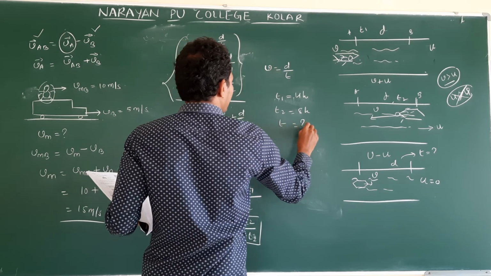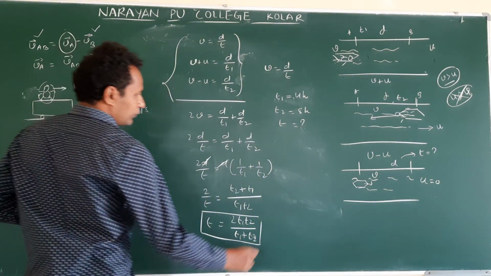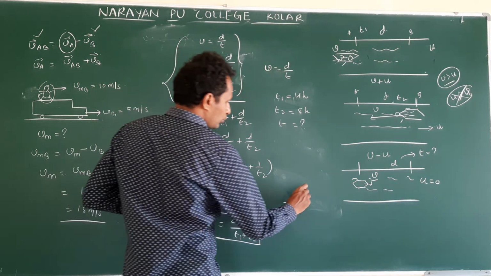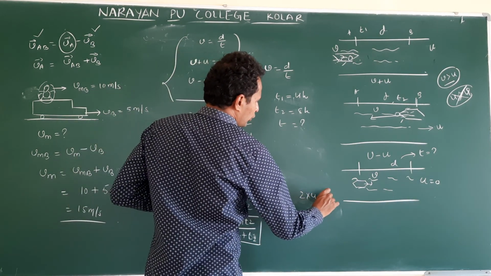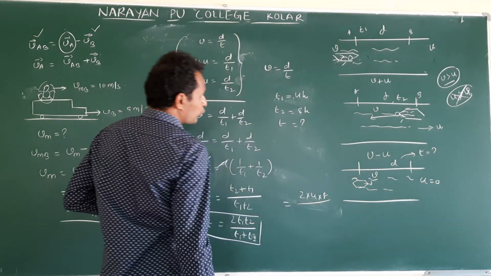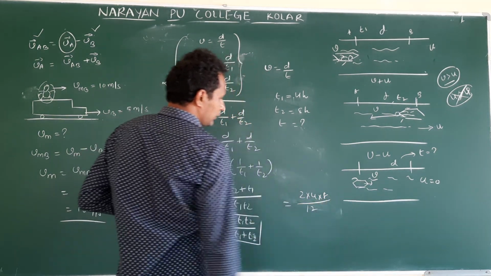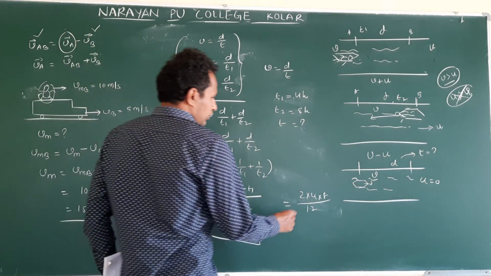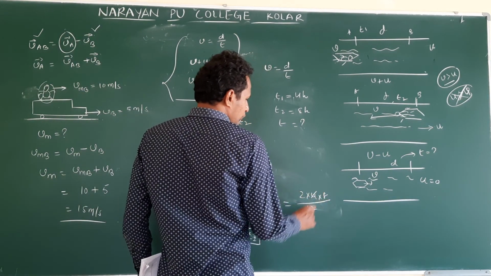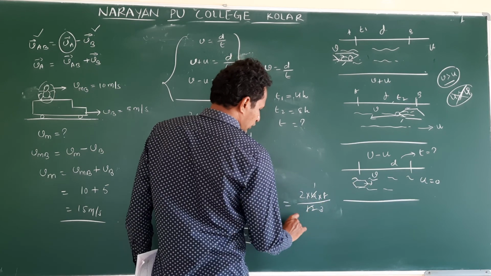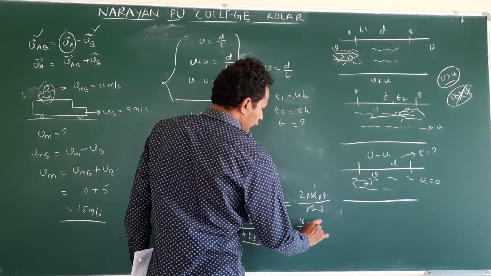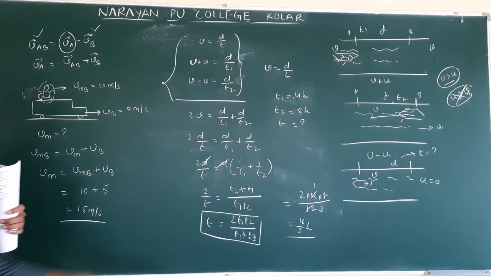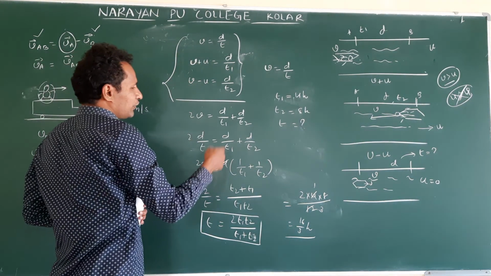What is T? We have the formula: 2 T1 T2 by T1 plus T2. So 2 into 4 into 8 by 4 plus 8, which is 12. Cancel this: 4 ones, 4 threes. So 16 by 3 hours. Clear? So these three are important. Using these three, we will find the answer.